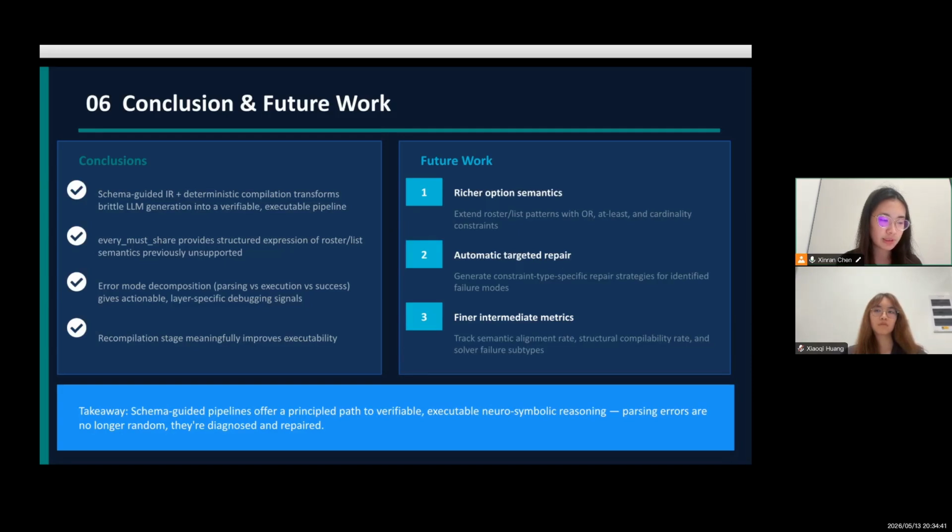For future work, there are three things we'd like to tackle. One, extending the schema to handle more complex constraint patterns we haven't covered yet. Two, make the repair step smarter. Right now, it's a single-pass fix, but ideally, it would know exactly which type of constraint failed and repair that specifically. And three, tracking more fine-grained metrics so we can better understand where the remaining errors come from.